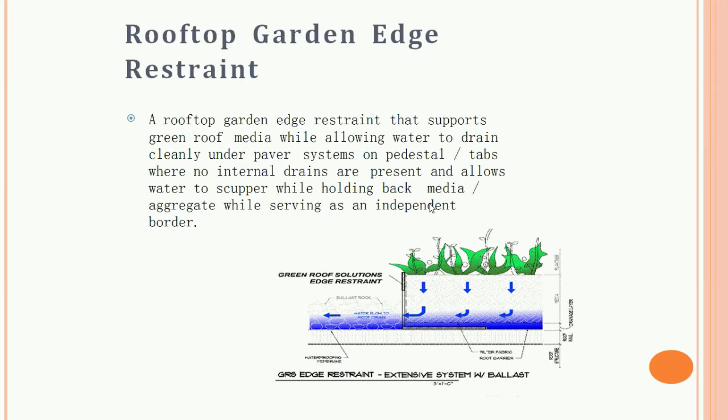Basically, a rooftop garden edge restraint supports green roof media while allowing water to drain cleanly under paver system or pedestal tabs where no internal drains are present, and allows water to scupper while holding back media aggregate while serving as an independent border.